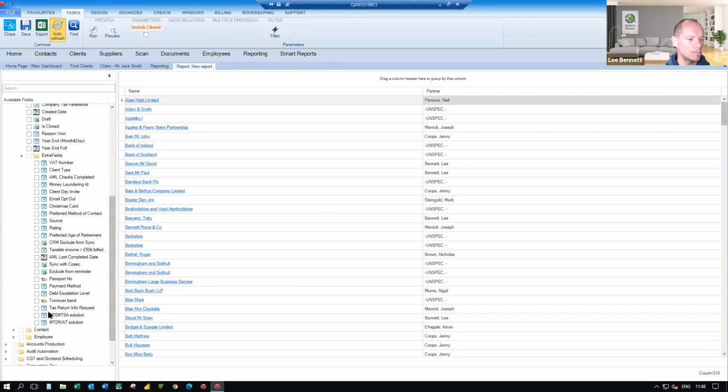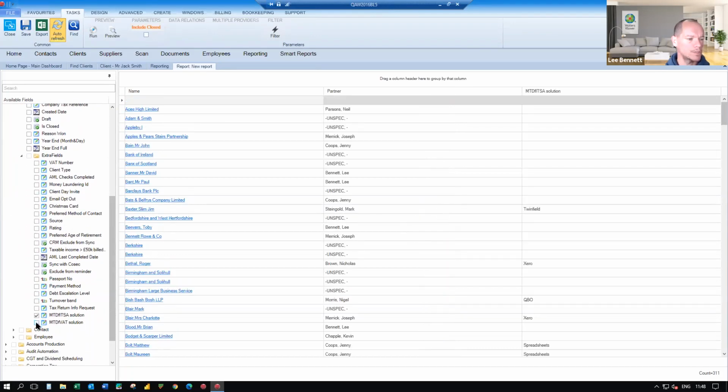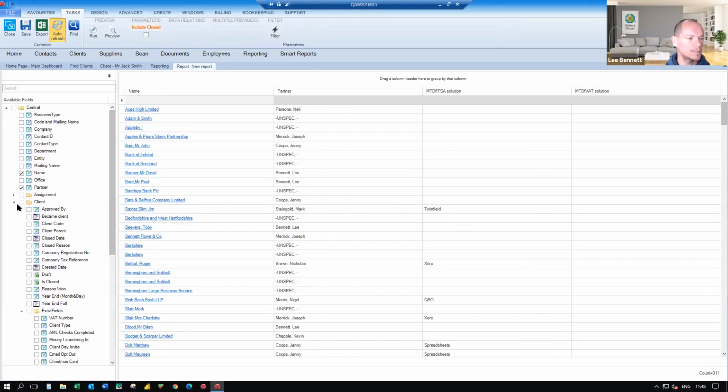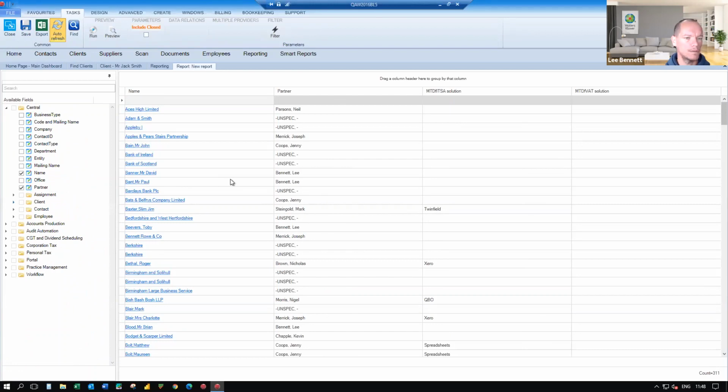So I want to know what their current MTD solution is, both for ITSA and for VAT. And you'll see as I'm ticking the boxes on the right-hand side, the system will then start building the report in real time. And it tells me at the moment it's found 311 records that match my criteria. My criteria has been very simple so far. Just give me a list.